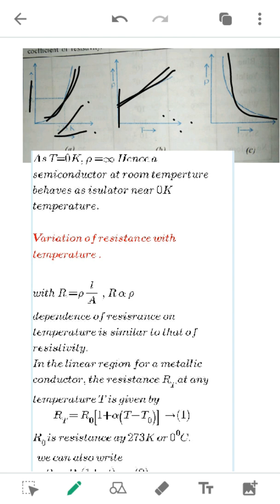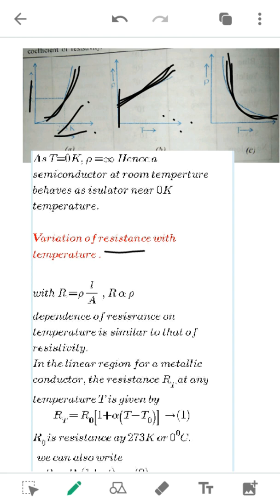So for ohmic materials resistivity increases with increase in temperature. For semiconductors, because before the increase in the temperature the semiconductors are insulators, hence there is a very big value of the resistivity, but as the temperature increases, resistivity goes on decreasing, right? So now we have seen the resistivity. Now we will see the resistance.